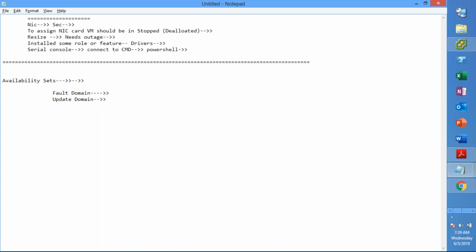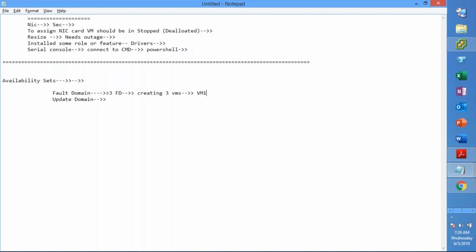When you put 3 VMs in fault domains, based on how many fault domains you have, let us say you have 3 fault domains and you are creating 3 VMs, each VM will be in each fault domain.